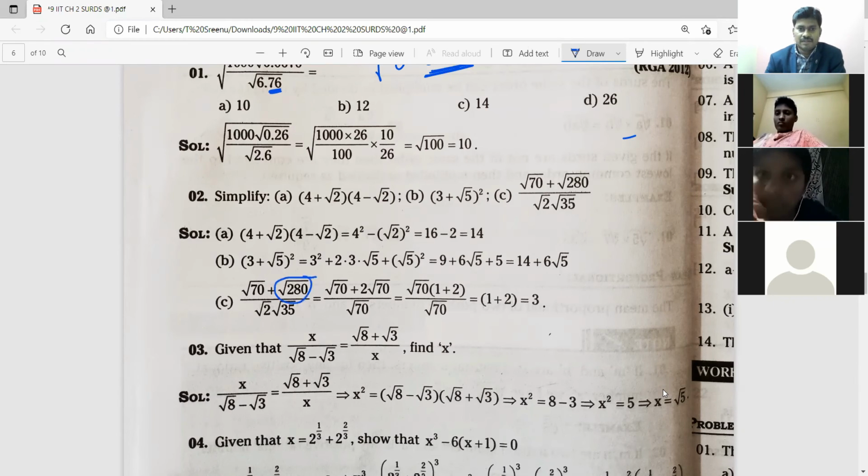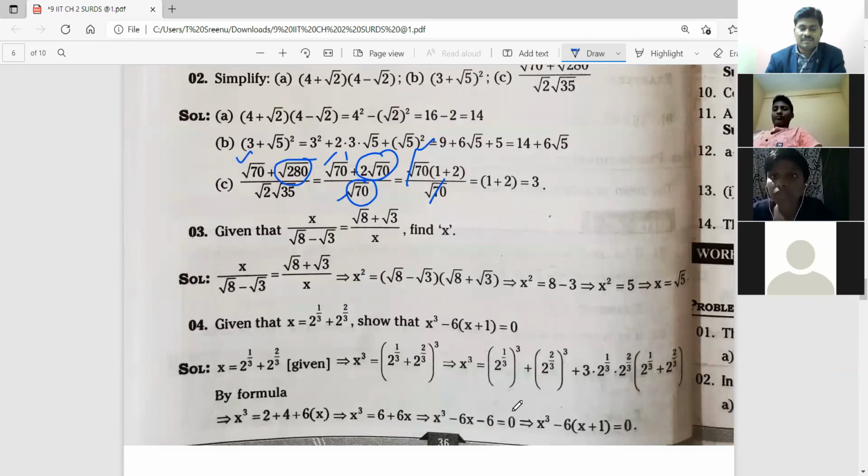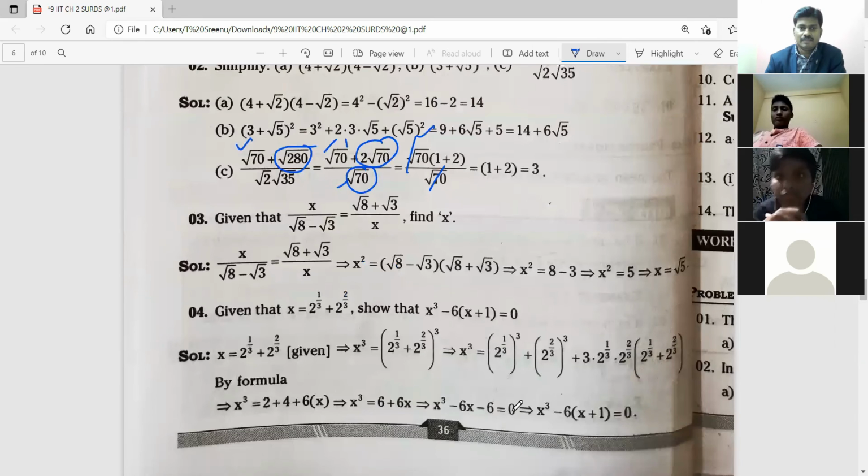Yes, 280 we wrote as 2 root 70. You can do it on your own also, that is 4 into 70, sir. But you did like that because root 70 is common. Here 1 plus 2, here 1 plus 2, this 2 cancels, 1 plus 2 is 3. The third sum will not be in our regular math. These are IIT problems. Third sum, I'm explaining here.